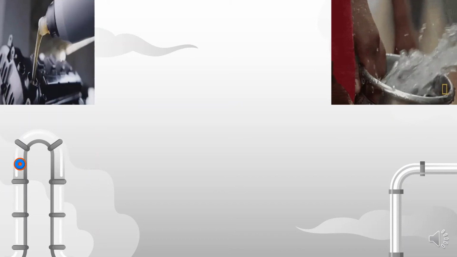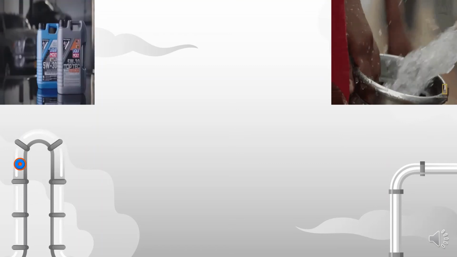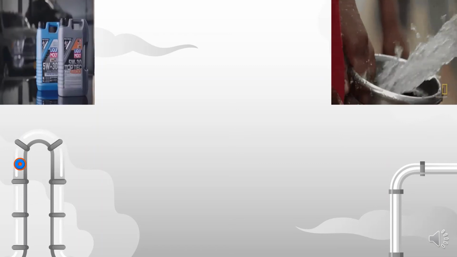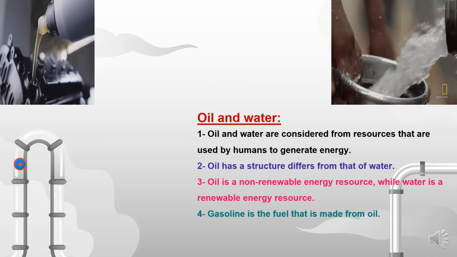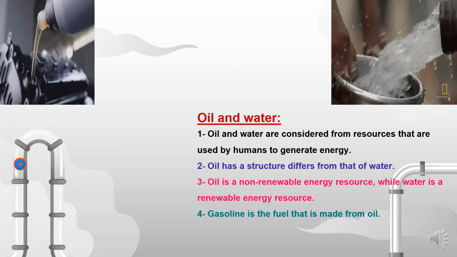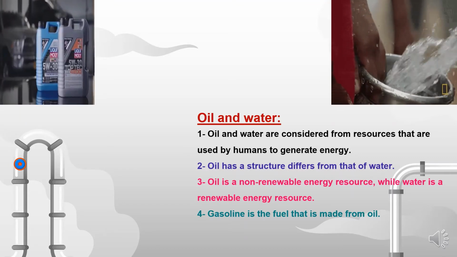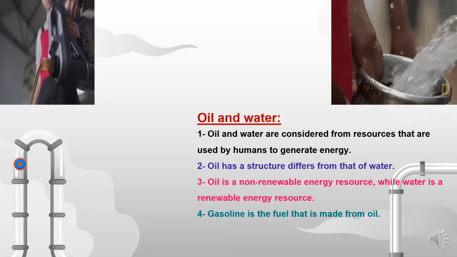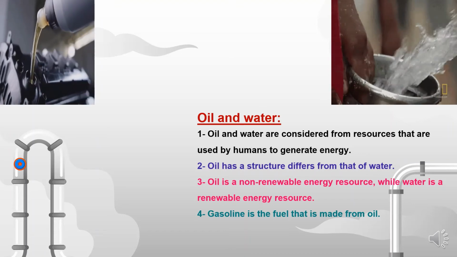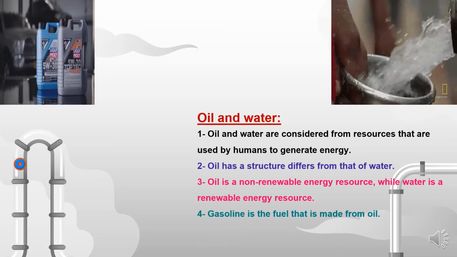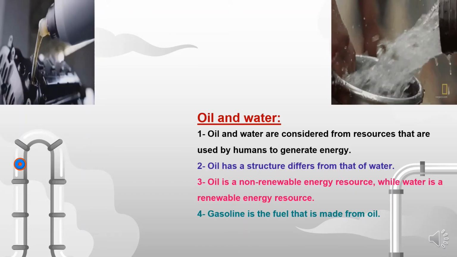We've learned before that gasoline is a fuel that is made from oil. Look at these two pictures to understand the difference between oil and water. Actually, water has a structure that differs from that of oil, where oil is more sticky. Both of them are used to generate energy, especially electric energy, because both of them are energy resources. Can you remind me which energy resource water and oil belong to? Amazing! Water is a renewable energy resource, while oil or gasoline is a non-renewable energy resource.